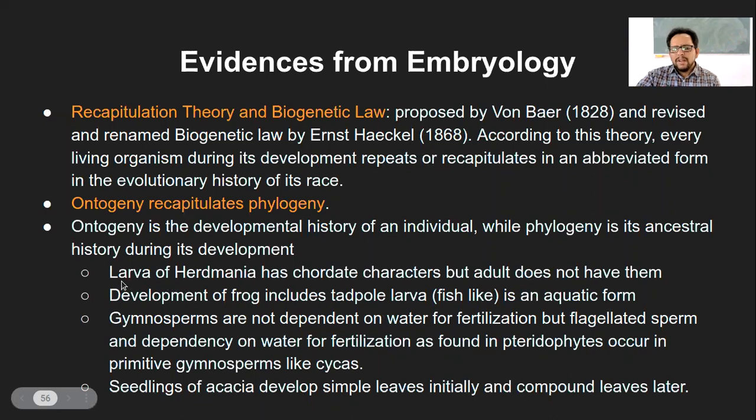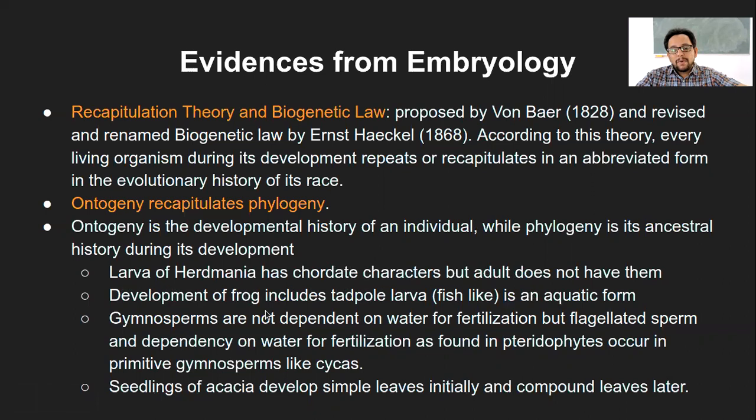For example, the larva of Herdmania has chordate characters, but the adult does not have them. Now, this literally means that there is some correlation with the other chordates. That means the evolutionarily closer ancestors will be among the chordate animals or organisms.